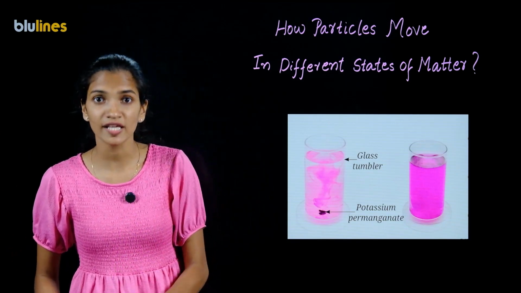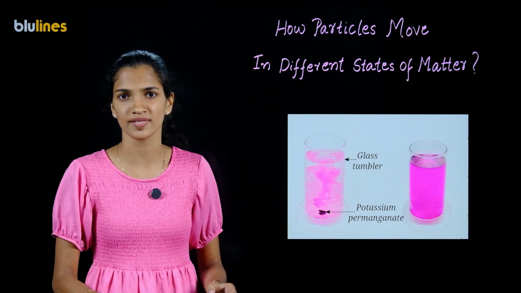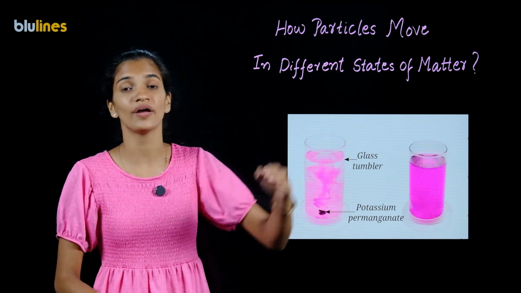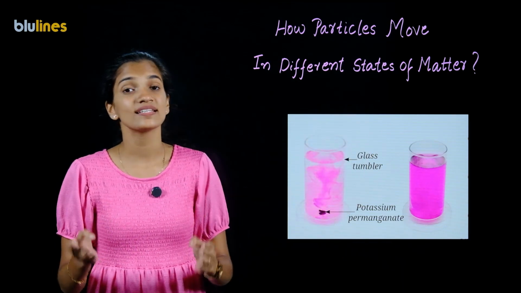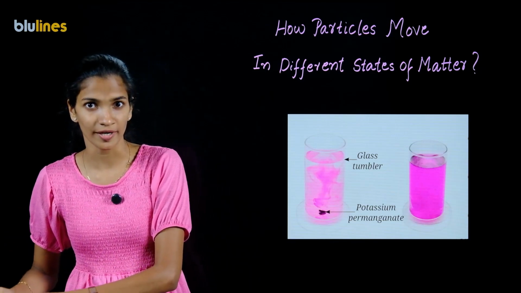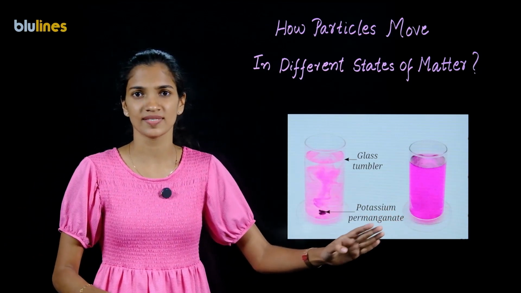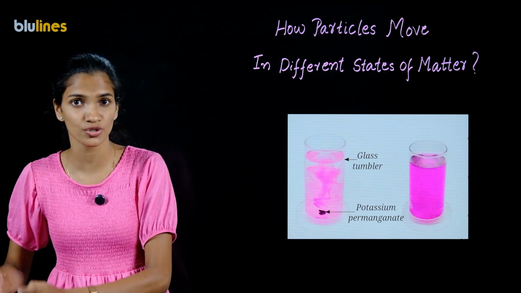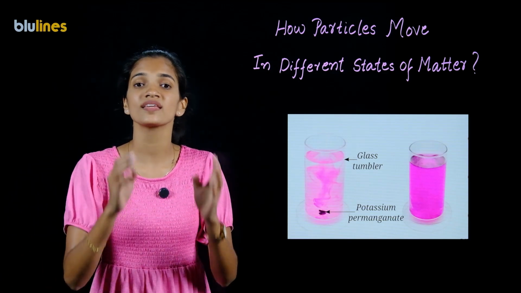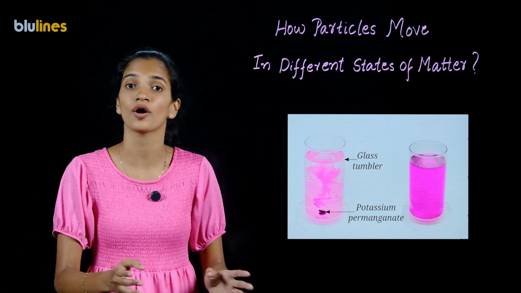In the case of liquids, they have interparticle spacing, but it is less when compared with that of gases, and it is large when compared with that of solids. So it can flow to some extent. While in solids, their interparticle spacing is negligible, making them not move anywhere.